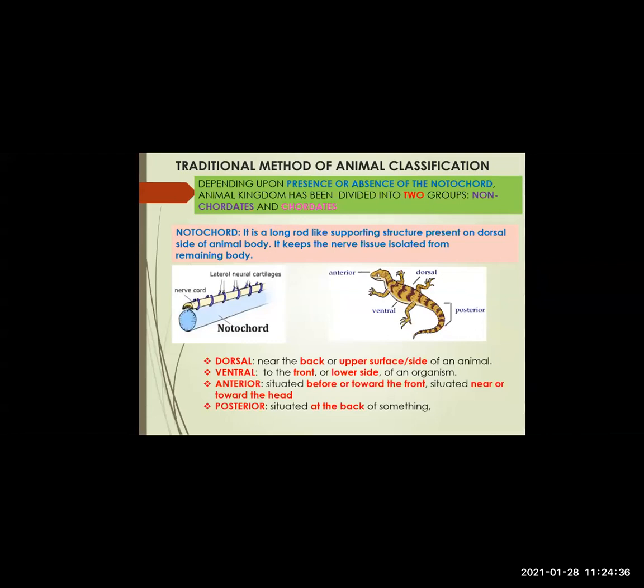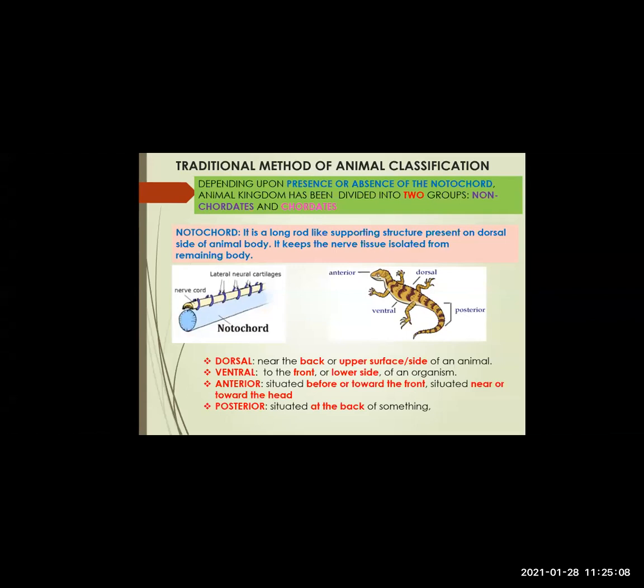Now, long rod-like supporting. If you see the shape, it is a long rod-like structure. It acts as a supporting structure to the animal body. It is present on the dorsal side. Now, what do you mean by dorsal? You have to understand, because in further classification, these terms dorsal, ventral, anterior, posterior, the anatomical positions, you are going to study. So you should know the meaning.